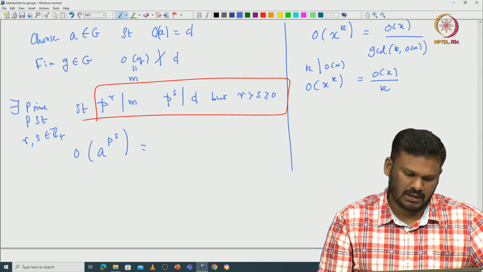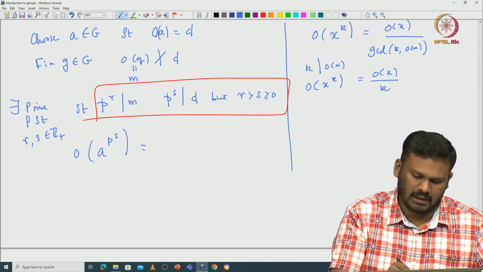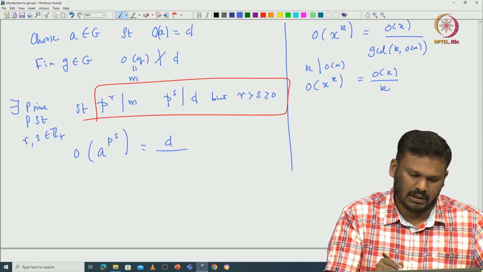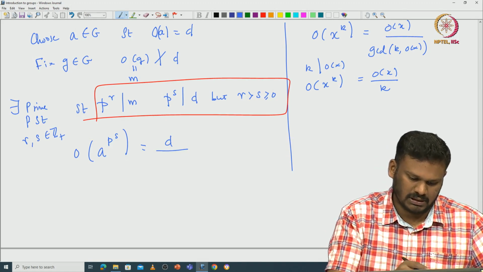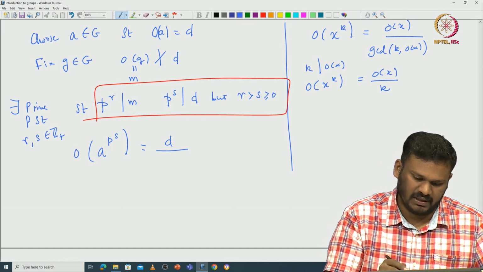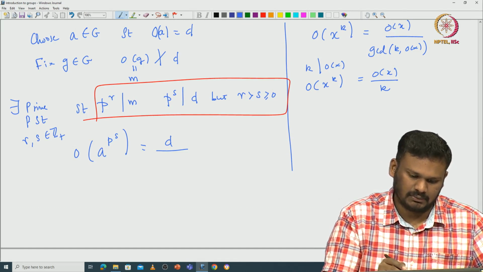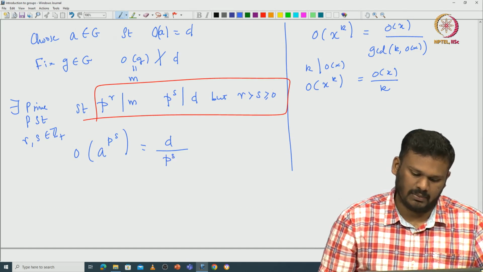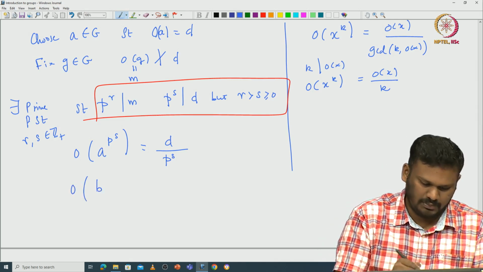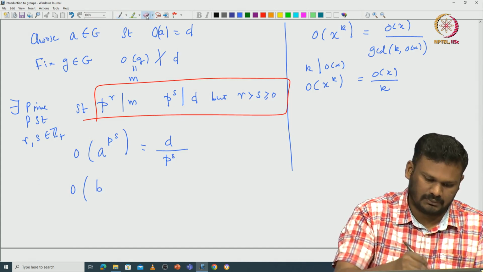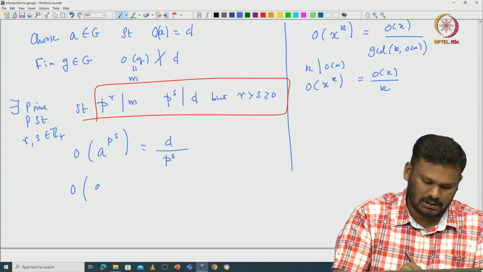The order of a we denoted by D. So the order of a power p power s is going to be D divided by p power s, because p power s is dividing D. Now what will happen to the order of g power p power r?